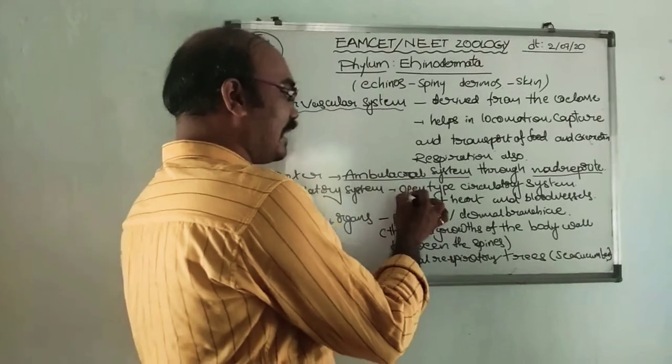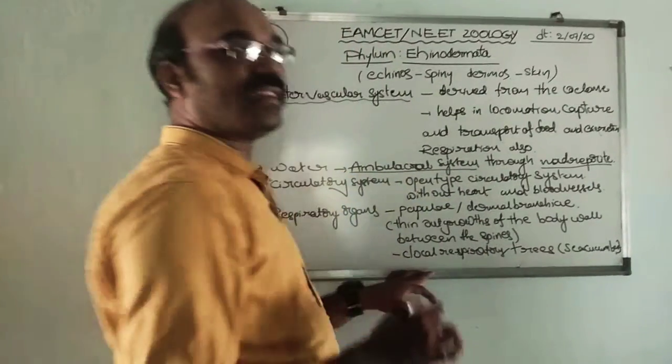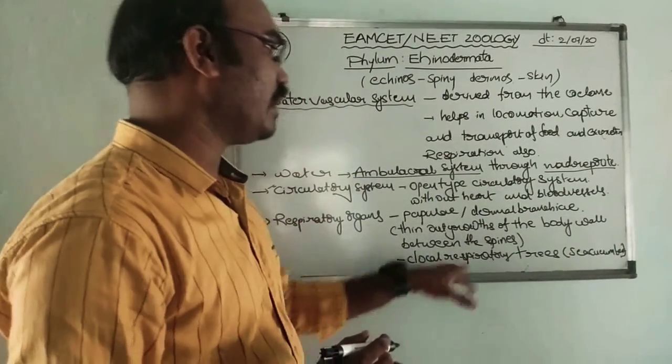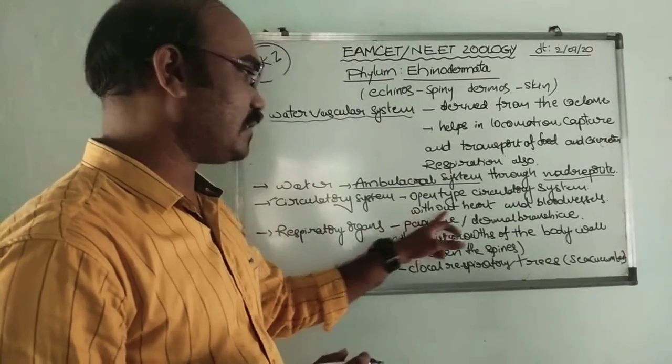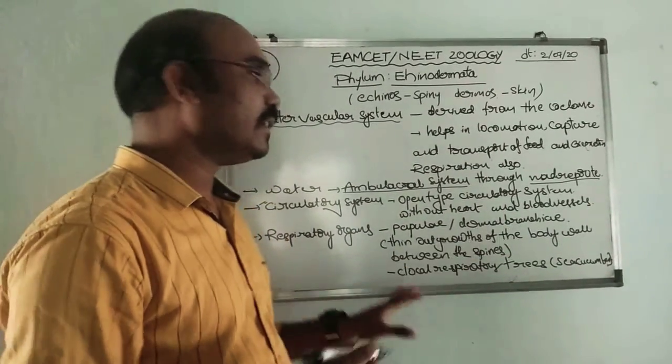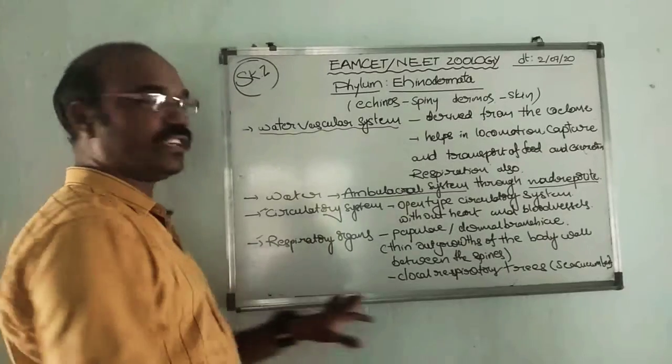we have to find the open type of circulatory system, without heart and blood vessels.